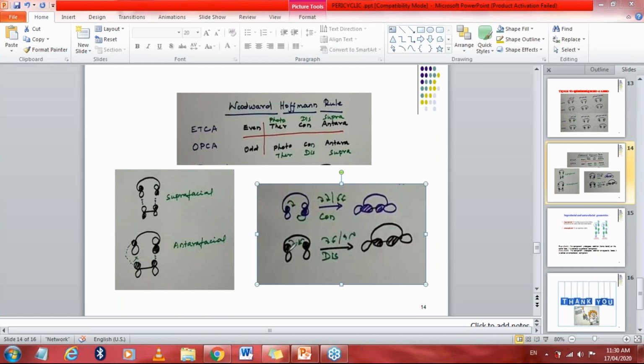Now what is disrotation? Let me say this orbital has symmetric lobes, and when these lobes rotate, they will rotate like this. One lobe will rotate in a clockwise direction and one lobe will rotate in an anti-clockwise direction. When it rotates to this side, this one will be like this. So both are matching, they are making a new sigma bond. But here we have to focus that this rotation is found in opposite directions.